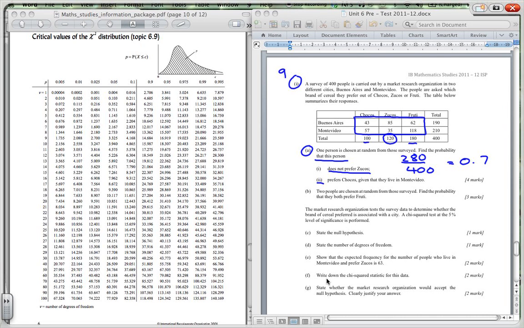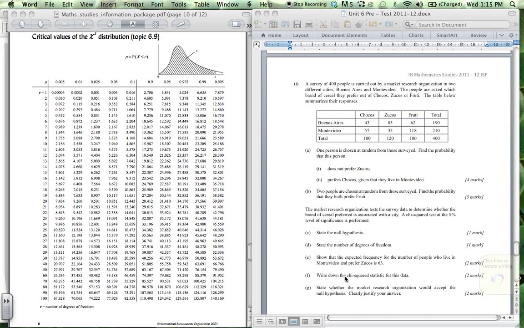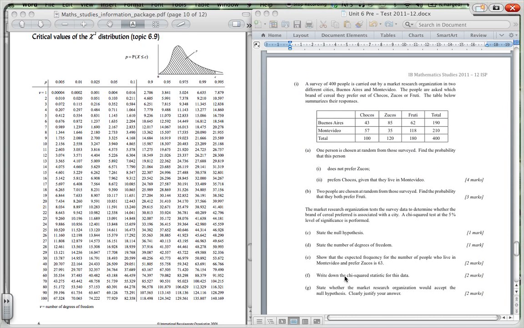For the second one, prefers Chocos given that they live in Montevideo. Okay, so let's just clear it. We know that there's 210 persons that live in Montevideo, and from the survey 57 preferred that, so it would be 57 divided by 210. So that works out to be about 0.271.